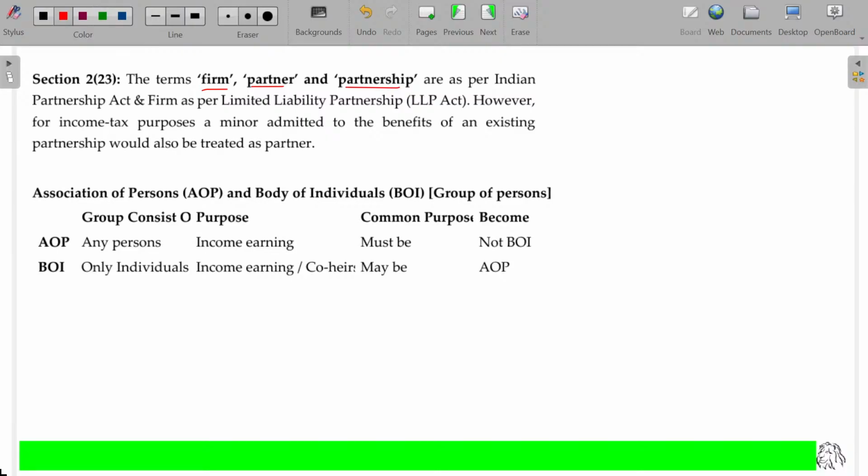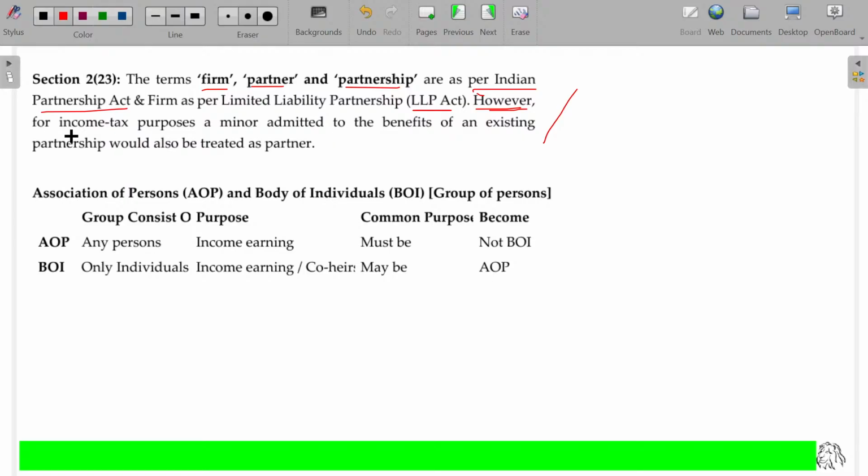What is called a firm, who is called a partner, what is called a partnership? For all these questions, there is no proper definition available here. They are already defined in the Partnership Act. Go and refer to the Partnership Act. The definitions are as per the Indian Partnership Act. You might have studied that Partnership Act, where the partner and partnership firm are defined. You just carry over the same here. Even a Limited Liability Partnership is also treated as a firm here for taxation purposes.